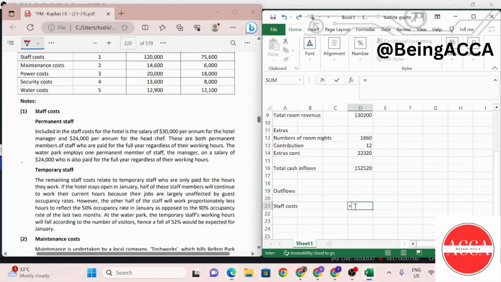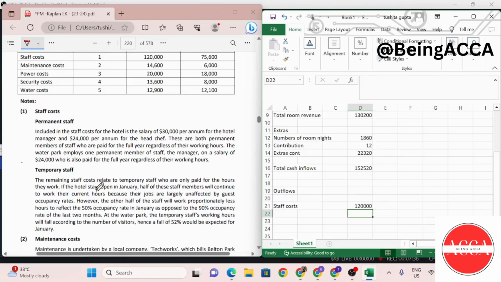So as for the staff costs, our costs are 120,000 at the moment. I forgot to put a zero. And what we're going to do over here is, it is mentioned that the 30,000 per annum for the manager and 24,000 per annum for the head chef is still going to be paid because these are permanent staff and they are paid for the full year despite their working hours.